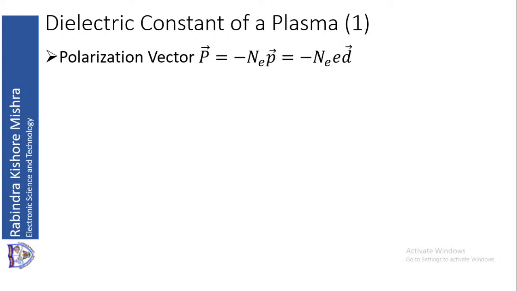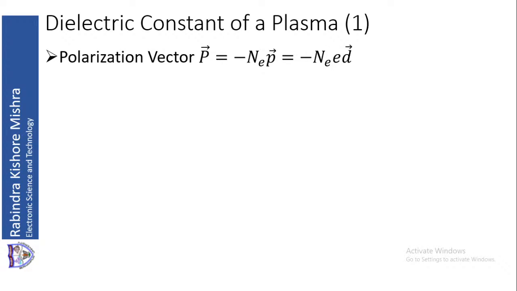So for that we will see that if there are charged particles and an electric field is applied, then the space in that region is no more free space, it has its own dielectric constant. We are going to find out that dielectric constant, and this charged particle region under the influence of the electric field is a plasma. So that dielectric constant we will call the dielectric constant of a plasma.